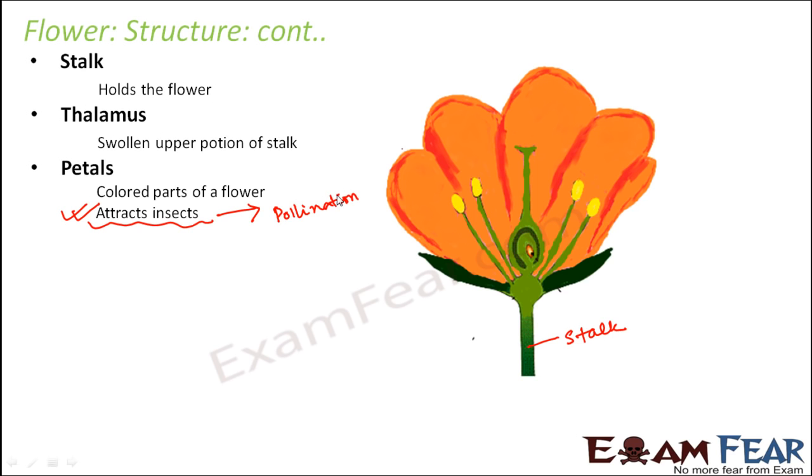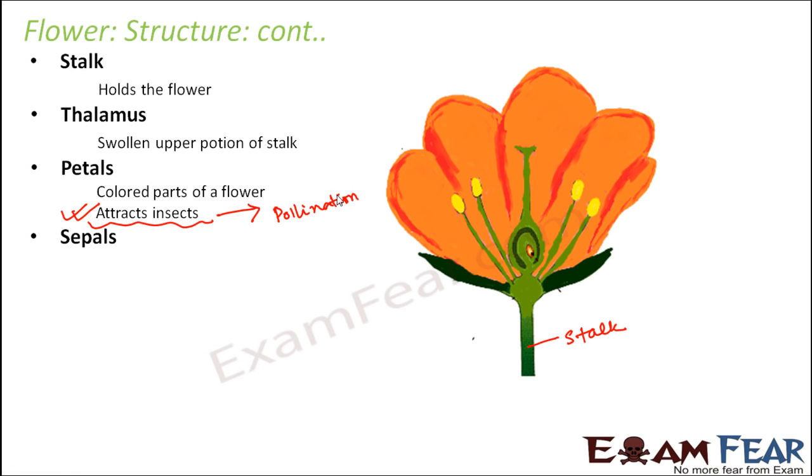Now many of you would have known what is pollination, because this was there in your previous class as well, where I have already explained pollination, but yet again we'll cover this here. So the insects play a very important role in the process of sexual reproduction in a plant, and that is why it is very important for the flowers to attract insects. So how do they attract insects? There are two weapons which they use in order to attract insects. One is their attractive color, which makes the insects come near them. The other is their fragrance, the beautiful smell, or sometimes even the foul smell, that also attracts many of the insects.